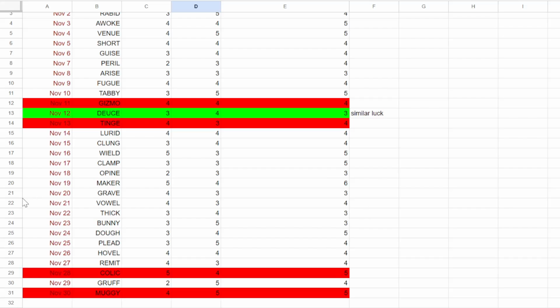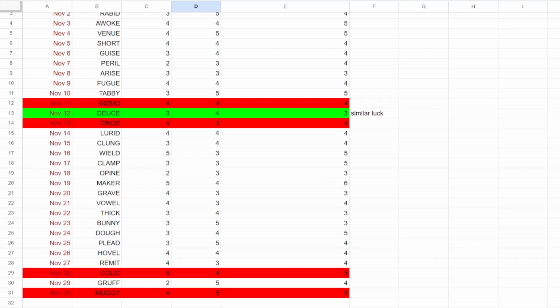So that is that. We had so many trappy words this month. This month was tricky, especially the second half. We had a lot of trappy words. Maker got it in 5 guesses. Honestly, really good for a word like that. Colic in 5, honestly, also really good for a word like that.